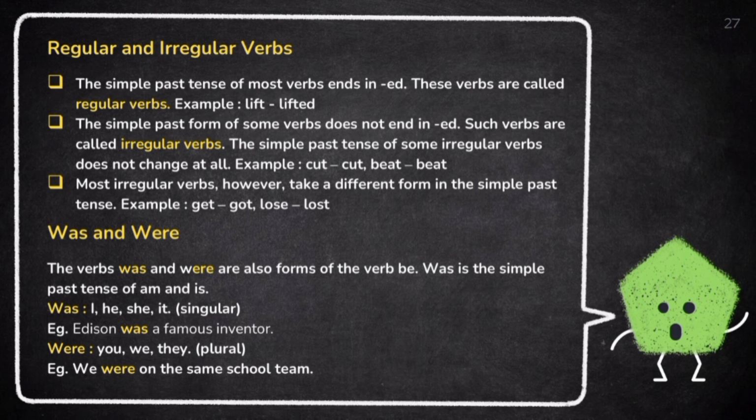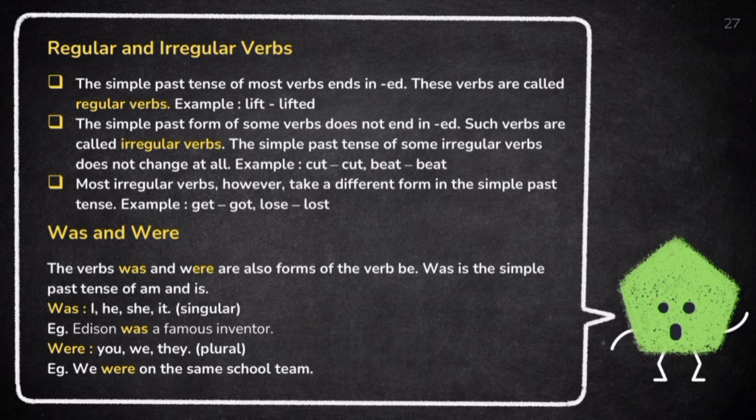Most irregular verbs, however, take a different form in the simple past tense. For example, get to got, lose to lost. Was and were. The verbs was and were are also forms of the verb be. Was is the simple past tense of am and is.